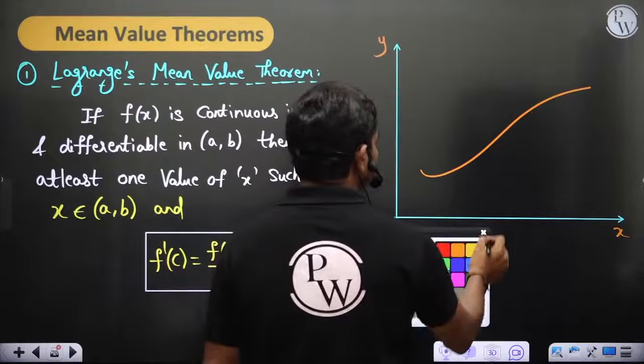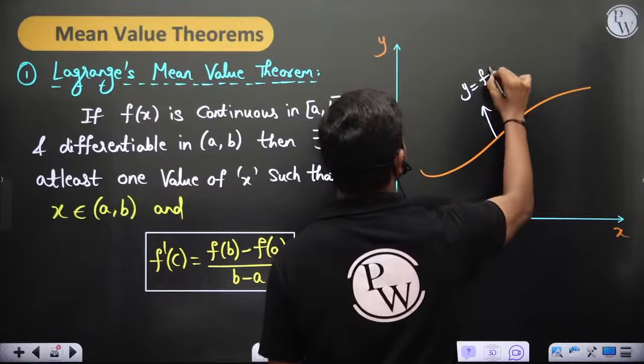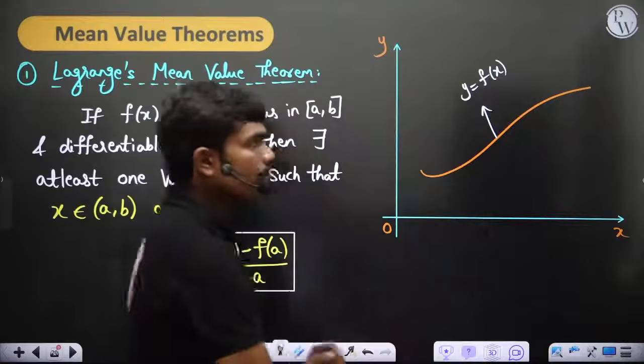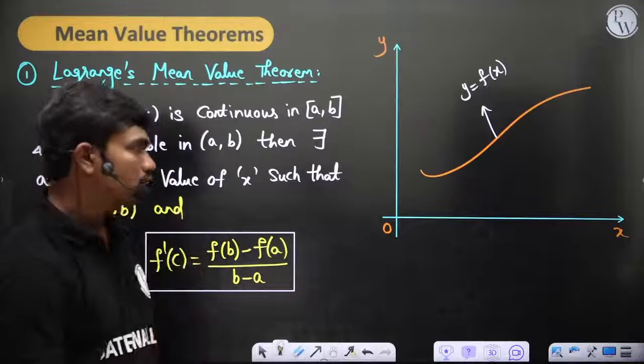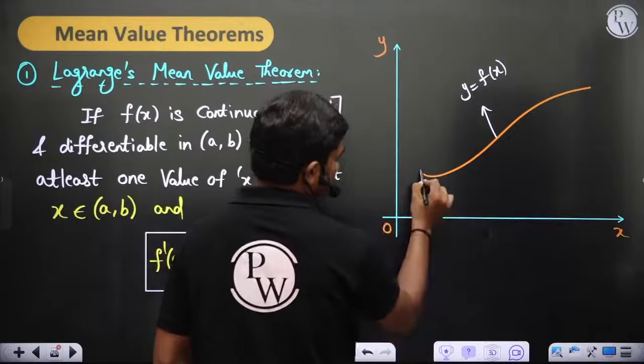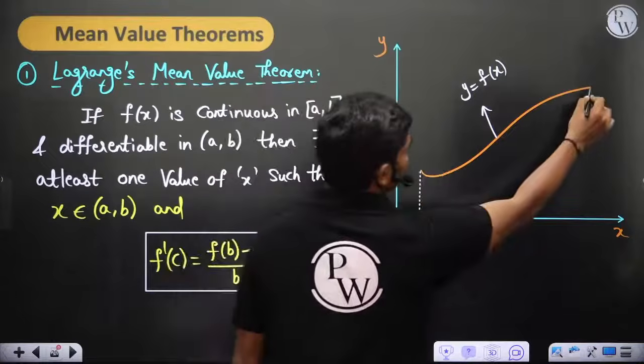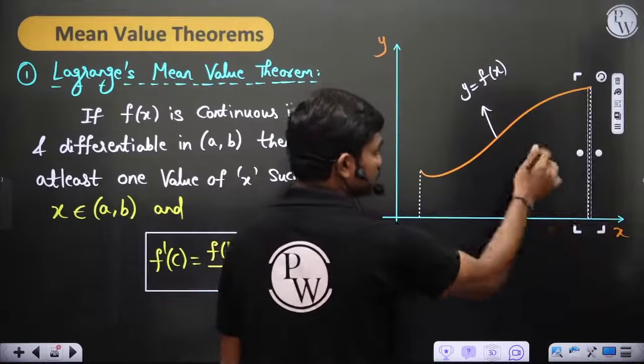Okay, so whenever you have this y equal to f of x, of course this is y is equal to f of x. Now let's take 2 points of x such that it overlaps this function. So let's say this is my x, for example. In fact, you can take somewhere anywhere in between, doesn't matter. I'm taking the ends so that I have some space to write the things.